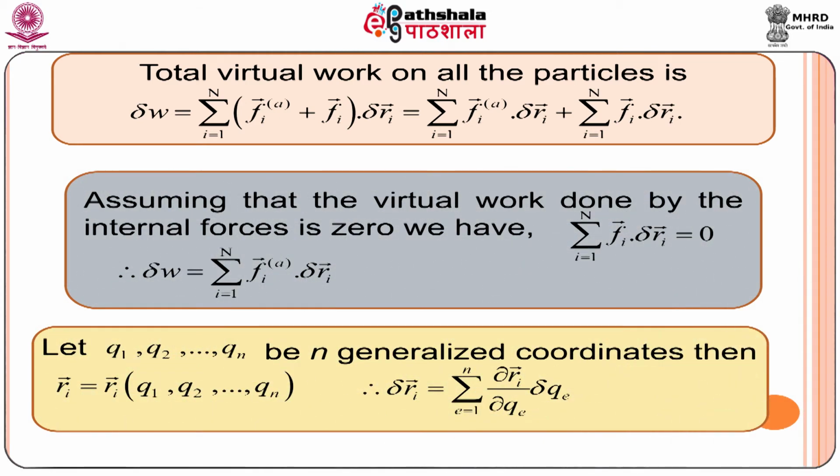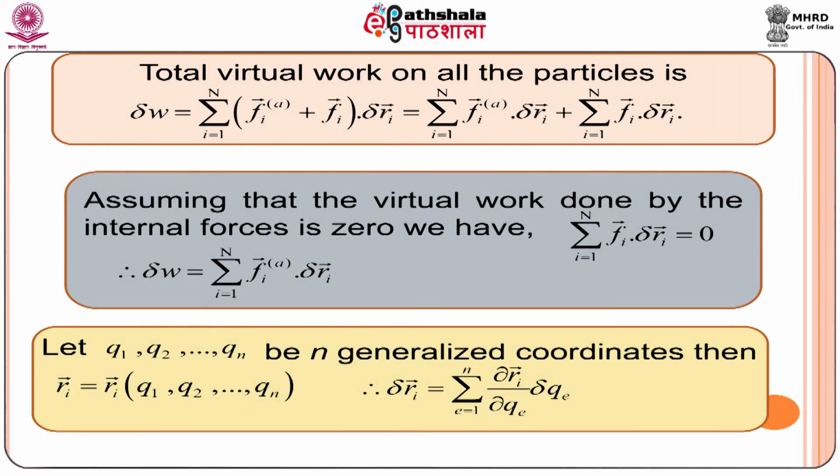Separating these two, we get the right hand side of this equation. Let us assume that virtual work done by the internal forces is 0. That is, summation over i equal to 1 to capital N of f_i vector dot delta r_i vector equal to 0.